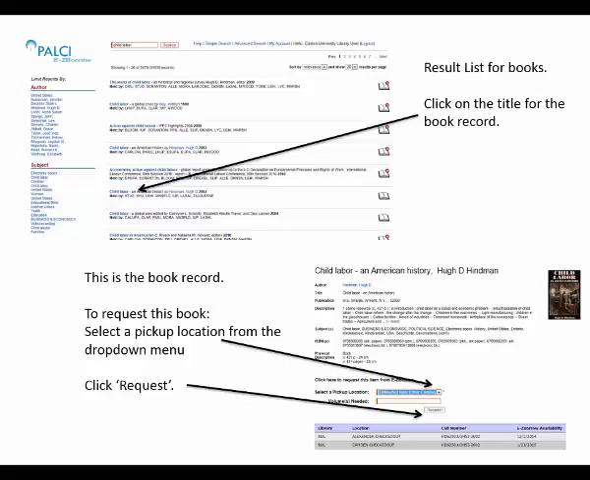It says pick up location. And I'm going to pick either the Carlson Library, the SOAR Library, or not near either campus. That means they will send that book to you, and then I will click request.